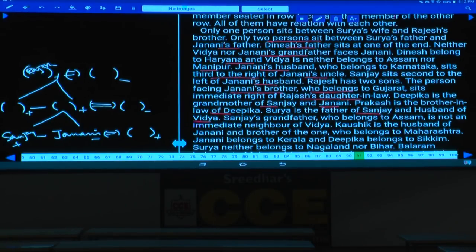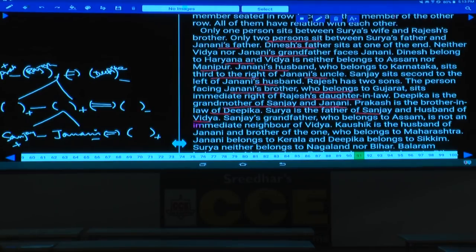Rajesh has 2 sons and Rajesh has a daughter-in-law as well. Rajesh has a daughter-in-law means Rajesh's son got married, isn't it? Hence Rajesh is the grandfather, and one grandmother is there. Deepika is the grandmother of Sanjay and Janani, so Deepika can be at this place. Then there is a brother-in-law to Deepika. Who is that brother-in-law? Prakash is the brother-in-law, which means Prakash and Rajesh are brothers.